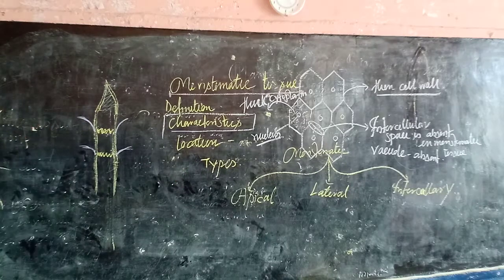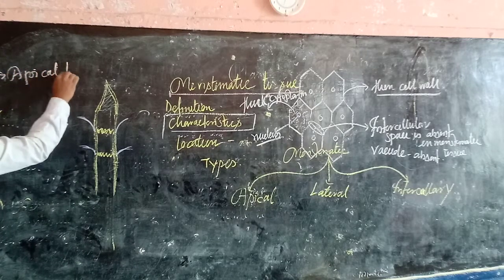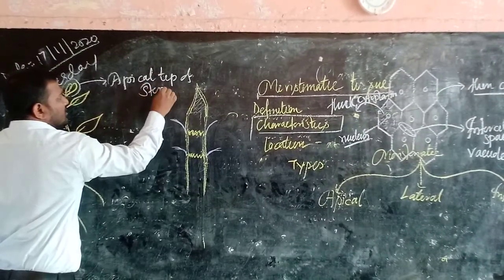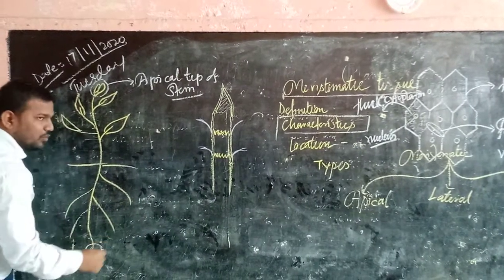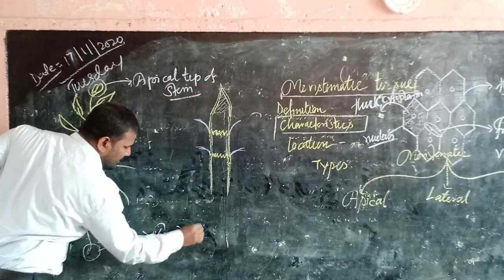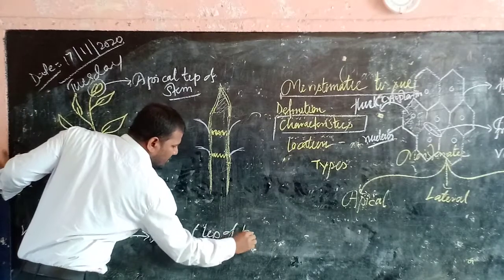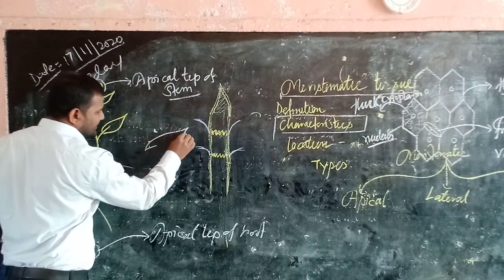This is a diagram of a plant. This portion is termed the apical tip of stem. And the anterior portion of the root, these are the apical tip of root.